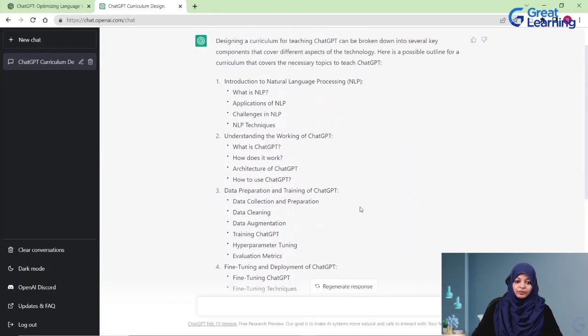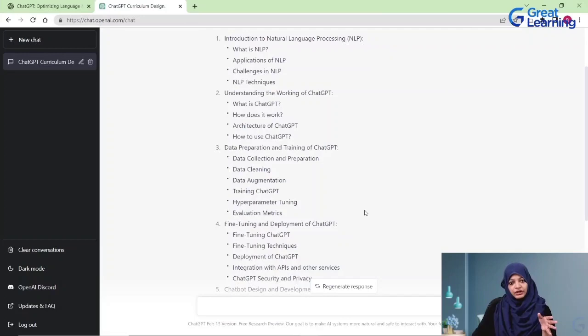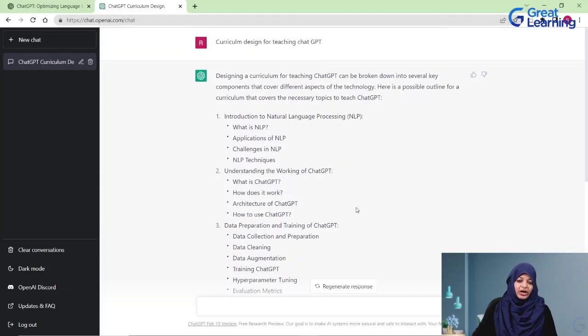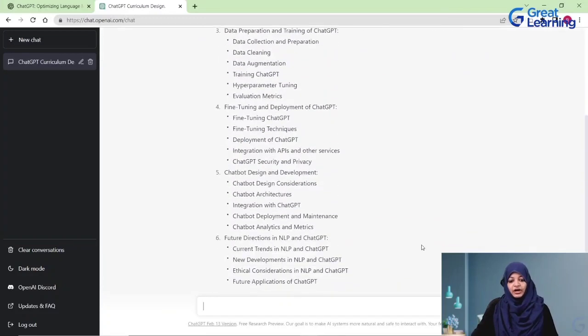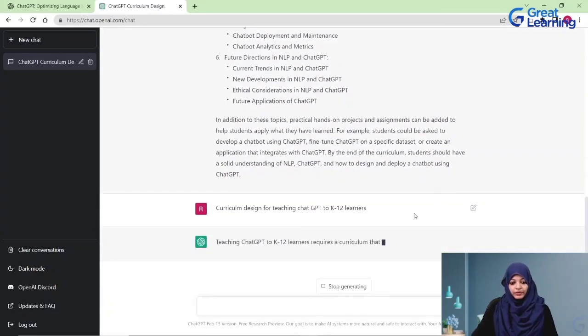But if you look at this particular curriculum, it is catering to a very high level of understanding. This means that people in higher education would understand the curriculum that is given here. However, what about learners who are just starting their education? That is the K-12 section. For that, I can fine-tune my prompt in order to emulate that. So let me say curriculum design for teaching ChatGPT to K-12 learners. Let's see if ChatGPT gives a different answer for this particular prompt.